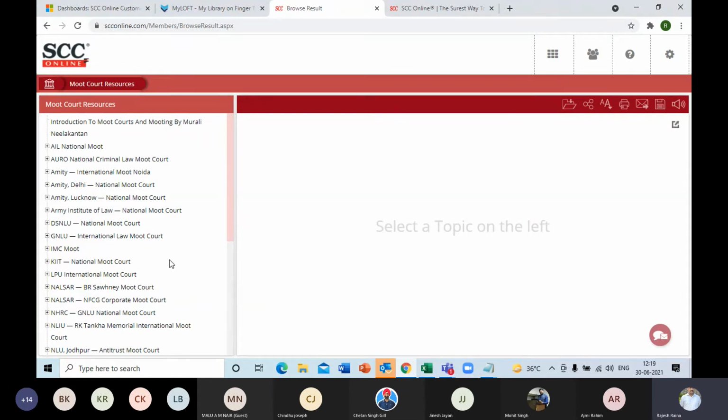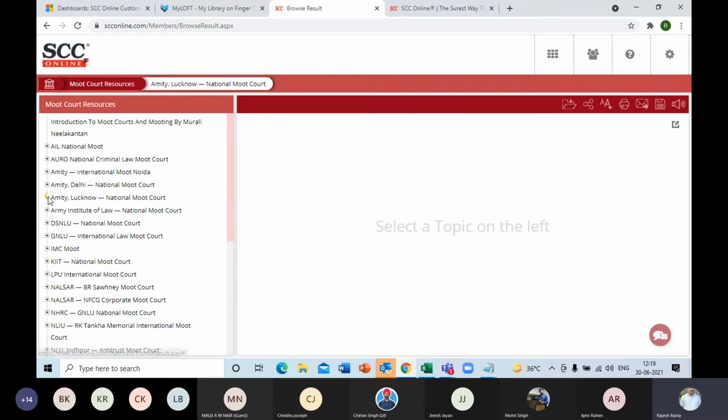And we have got this data from all those universities where we have a tie-up. We are doing the sponsorship of moot courts, and otherwise it's very difficult to get access to this information or data, and therefore we are able to get those. So we have kept all of them for you.